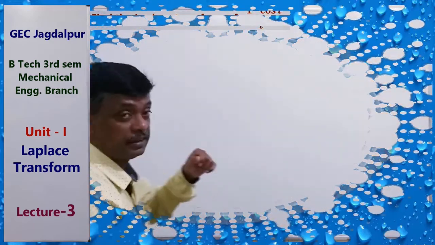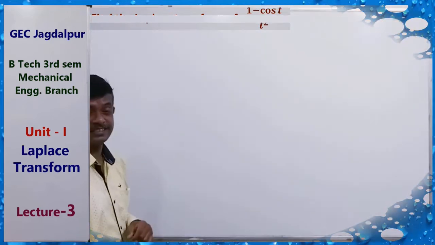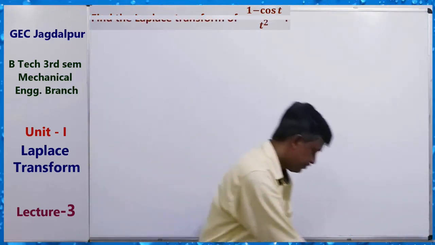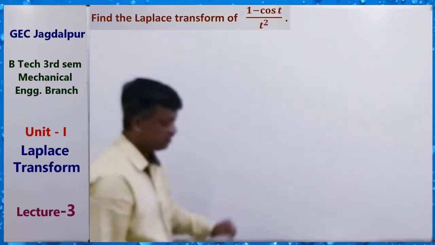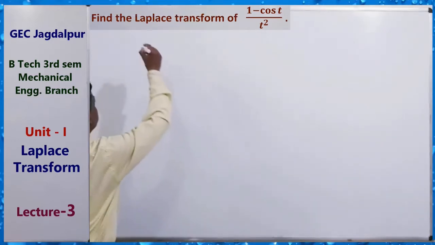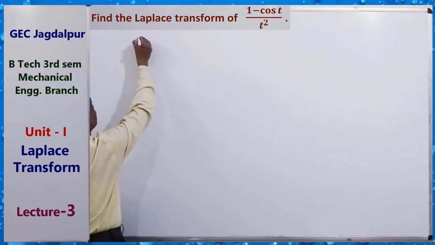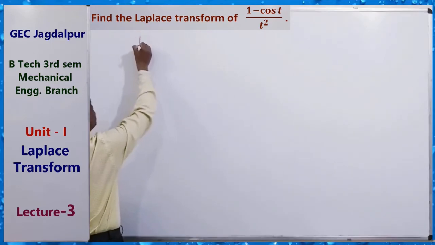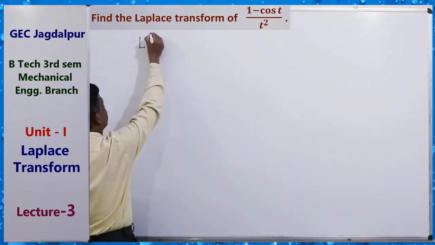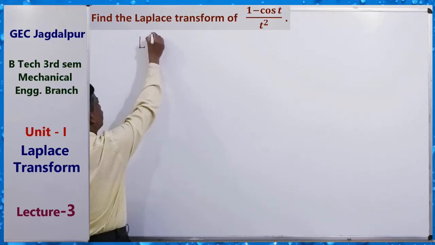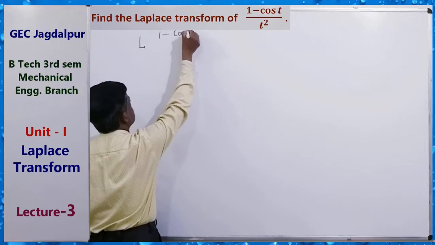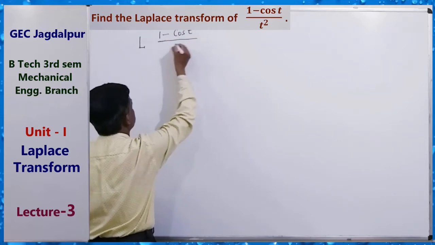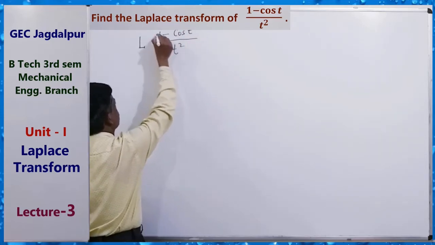Now take a very, very important question. Find the Laplace transform of 1 minus cos t upon t square.